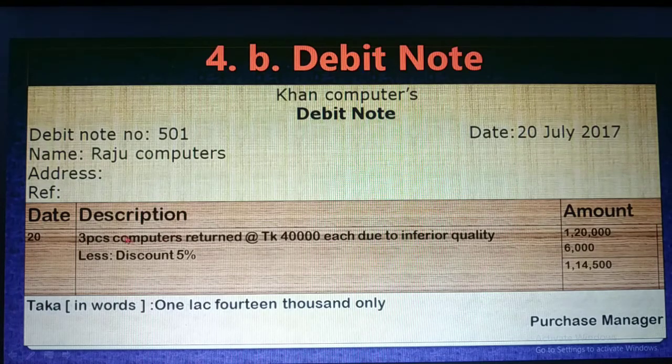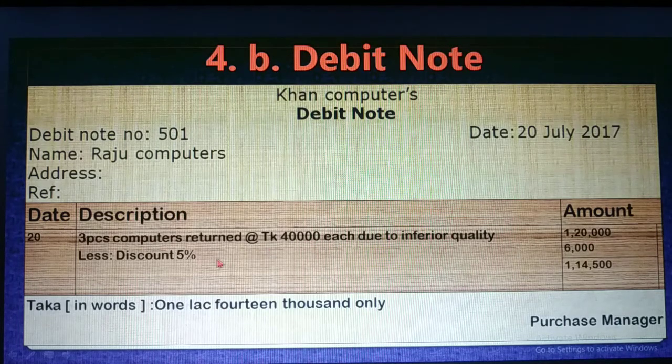Dear student, now in the box: date, description of the goods, then amount. The date of returning goods is 20, and the description is 3 pieces of computer returned at the rate of taka 40,000 due to inferior quality. That means if the quality mentioned at the time of purchase or sales is not maintained, then you can return it. So 3 computers are returned whose price was 40,000. So 3 into 40,000, total amount is 1,20,000.